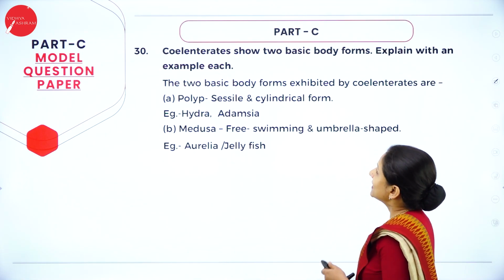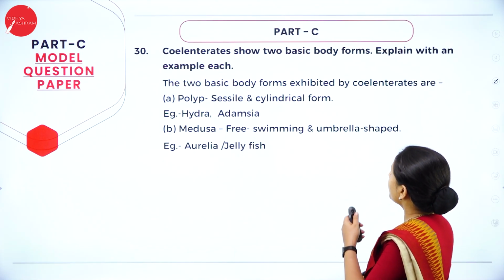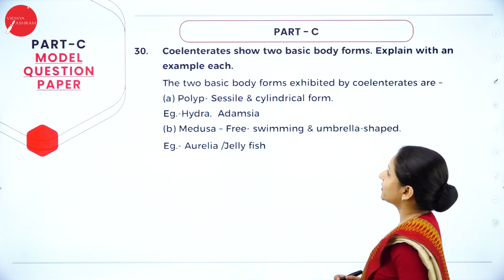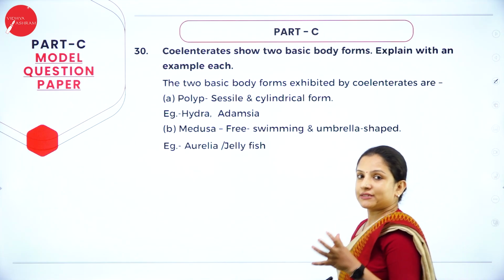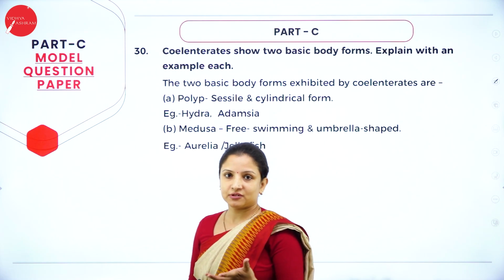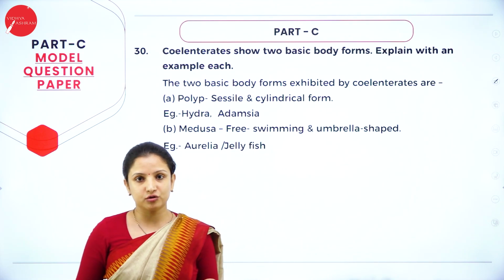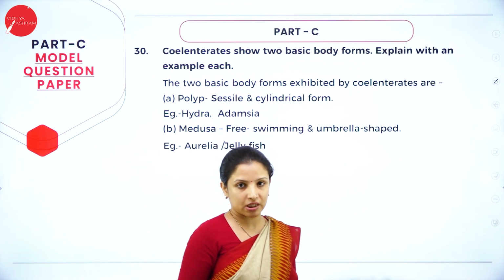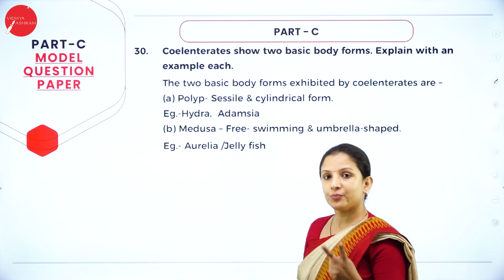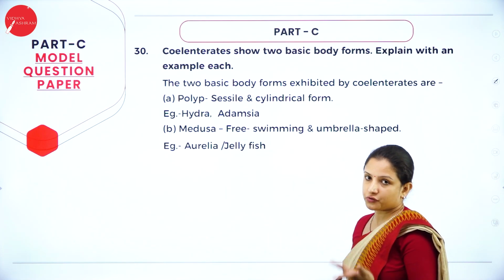Next question. Coelenterates showed two basic body forms. Explain with an example each. Coelenterates, sometimes in the paper they can ask as cnidaria also, because coelenterates are nothing but cnidarians. So they show two basic body forms. What are those? You need to explain.